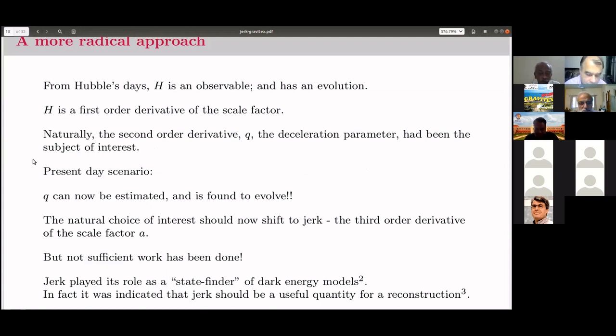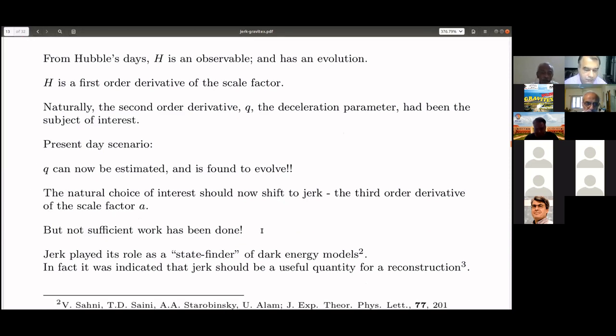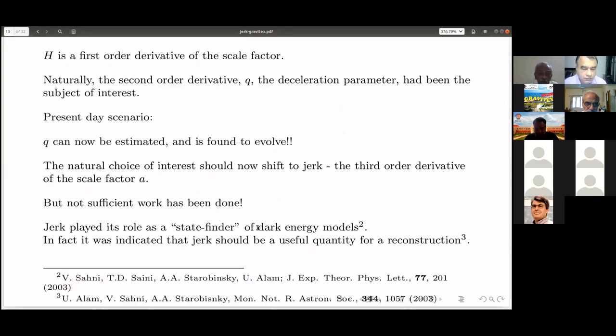But now as q can be estimated and is found to evolve, the natural choice of interest should shift to jerk, the third order derivative. Now we try to parameterize this jerk and reconstruct it from observations. Not much work, but sufficient work has been done, and it has started.